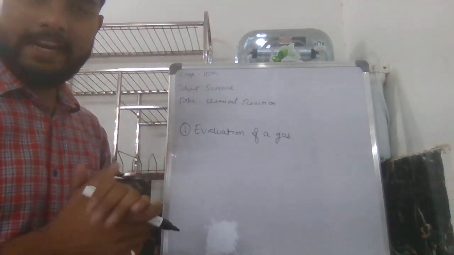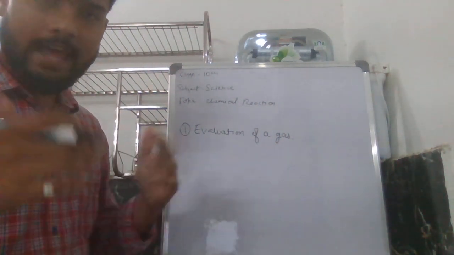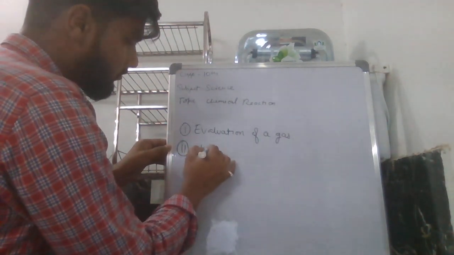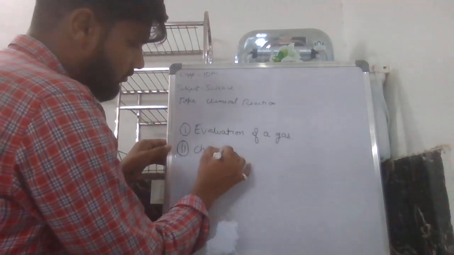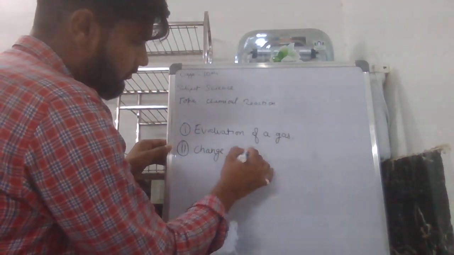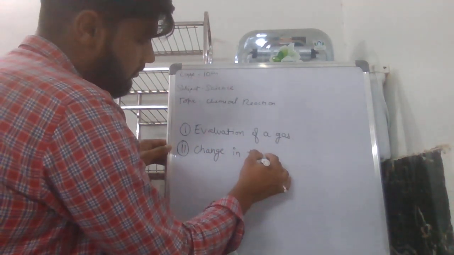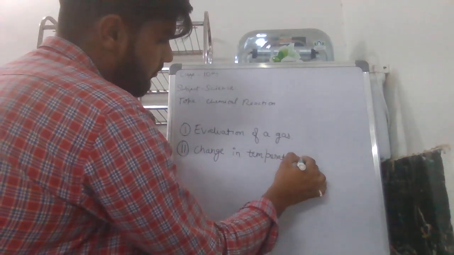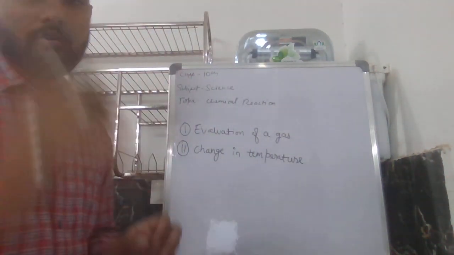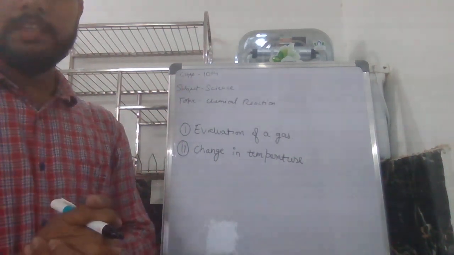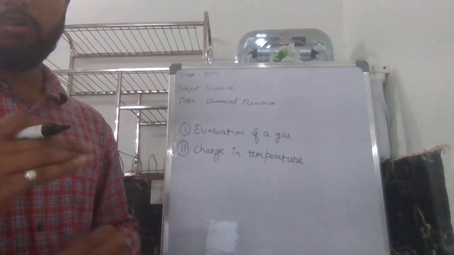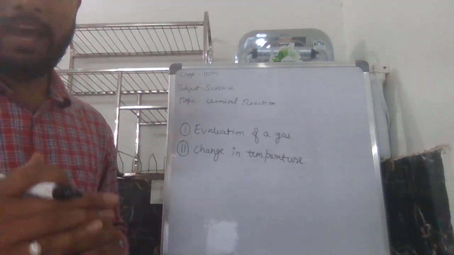And the second is the change in temperature. Here you can see that zinc granules react with hydrochloric acid and form hydrogen gas.